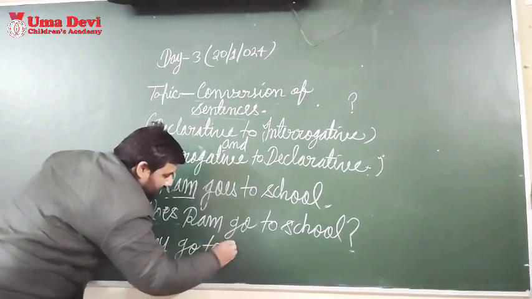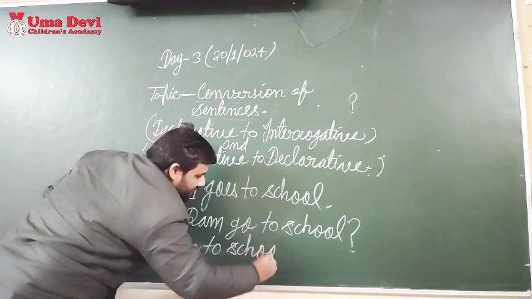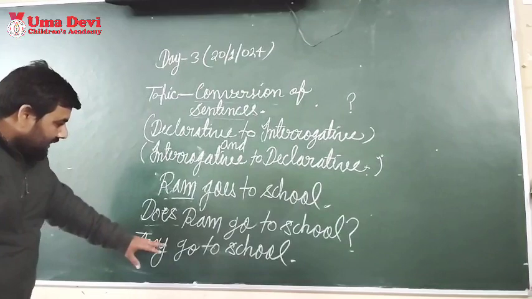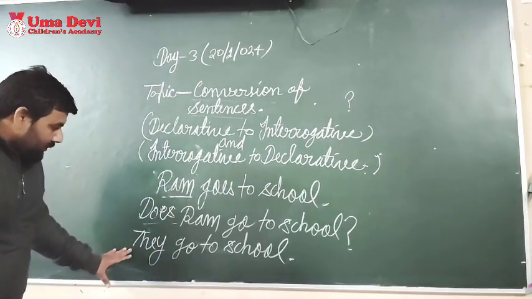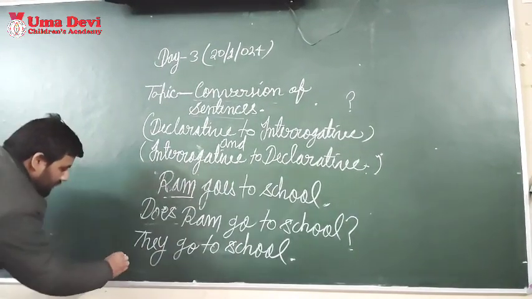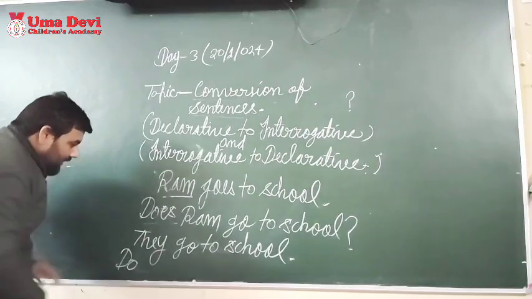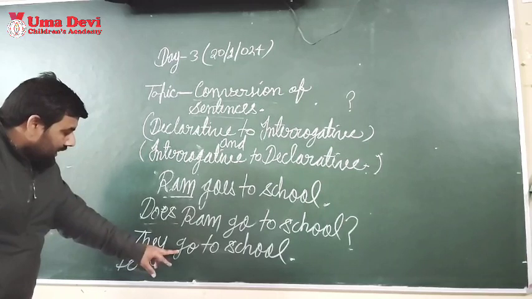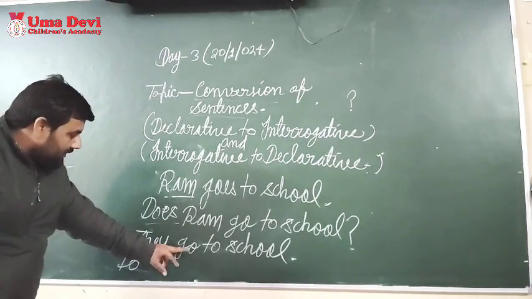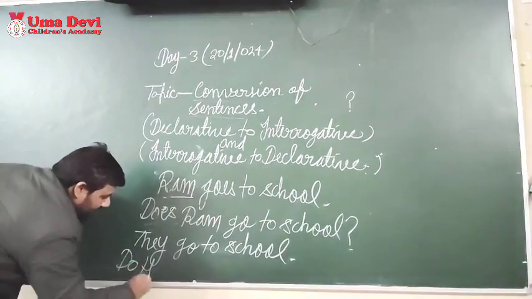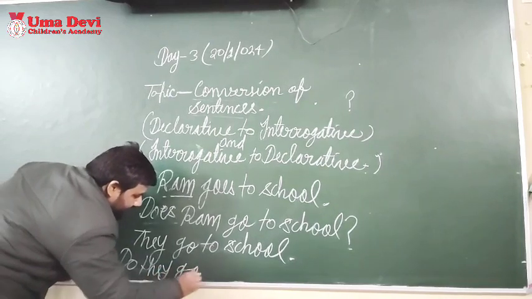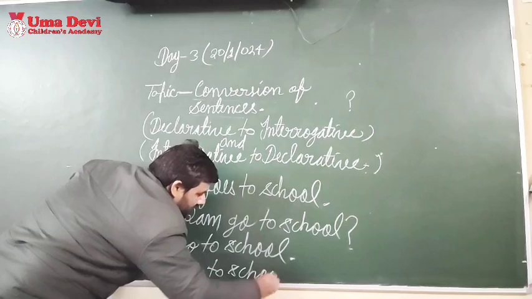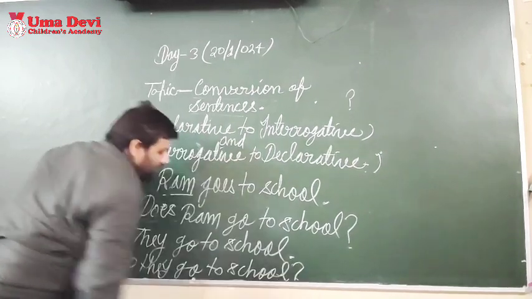And if you want to use a plural subject in the same tense: they go to school. Again, this sentence is in simple present tense, present indefinite tense. And if you want to change it into an interrogative sentence, you have to use do. Why? Because they is plural, and when the subject is plural, you will not add s or es to the first form of the verb. So it will be: do they go to school?